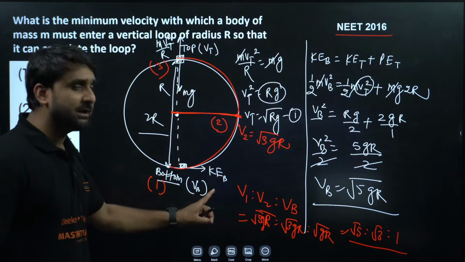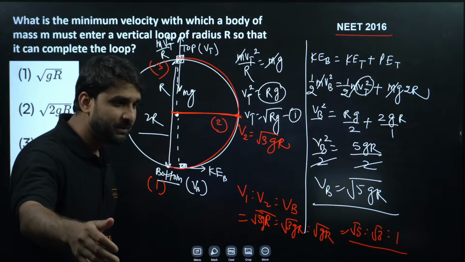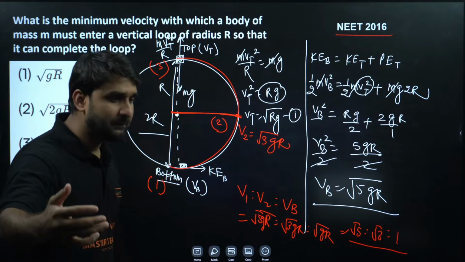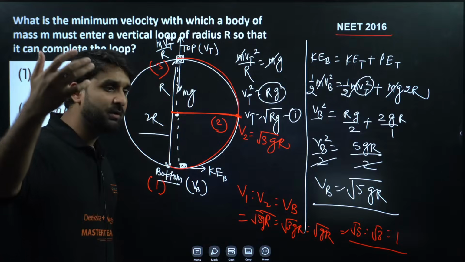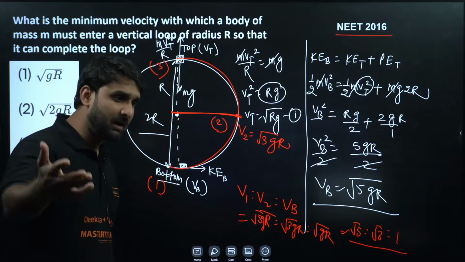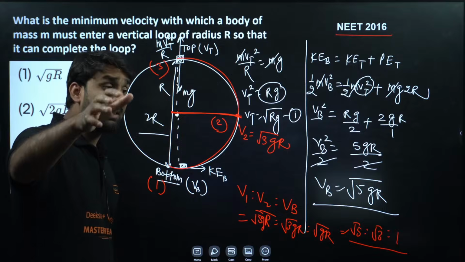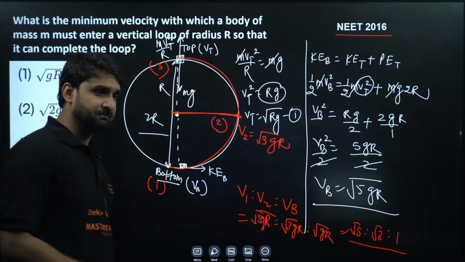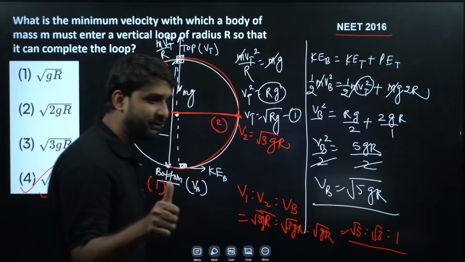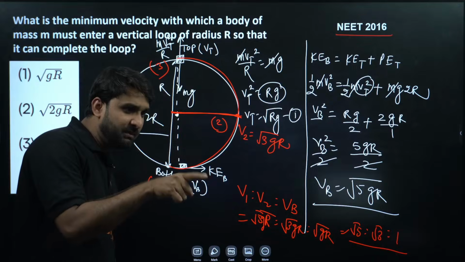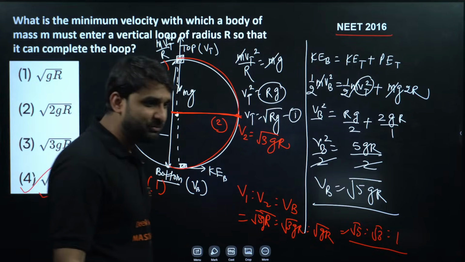If the doubt is clear, please show me your interaction. Please show your involvement with me. Show me your presence. Come on, give me some heart. Send me thumbs up. You all are awake. You all are there, and you are really enjoying the NEET session. Thank you so much, Shiva, for giving six thumbs up. Thank you so much, Safwan.